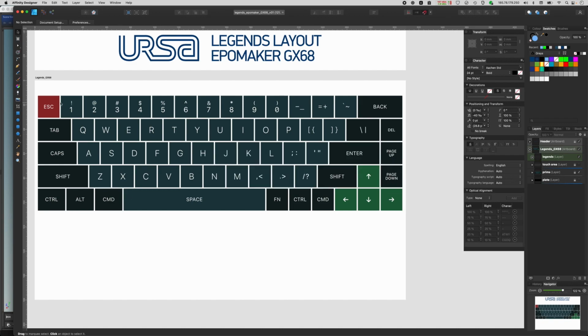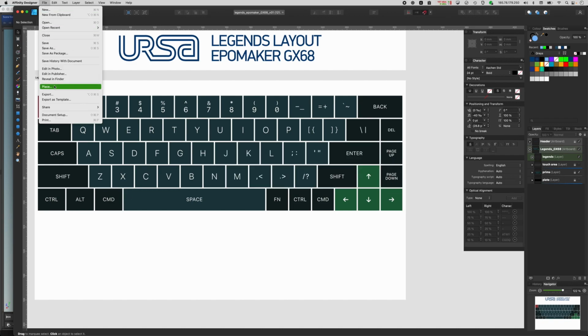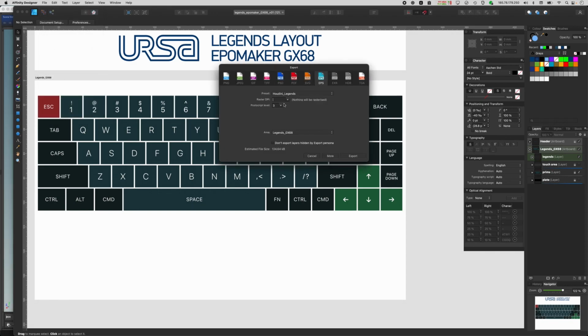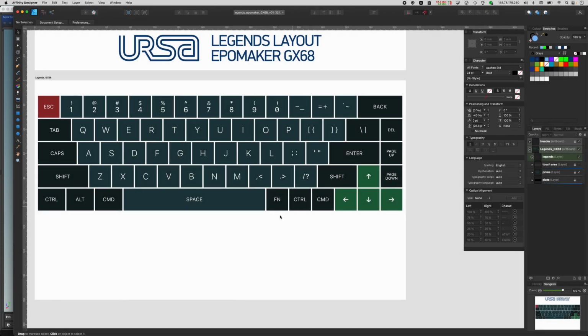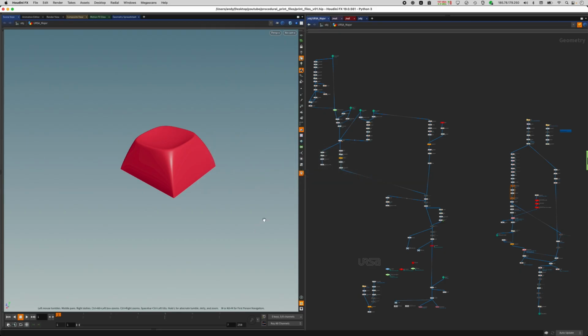Oh, we could export it. Let's export it. EPS, Houdini, don't export hidden layers because it's quite important. And then we're in the right directory and we save and replace. And now let's head back to Houdini.